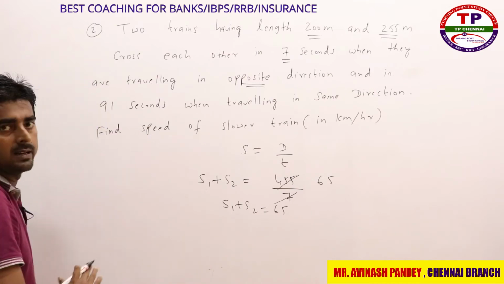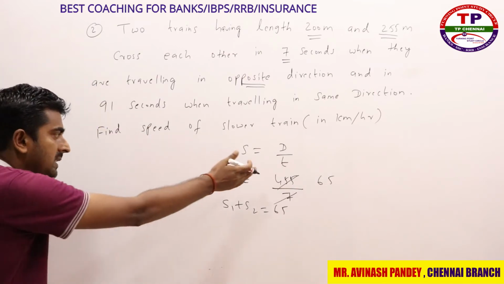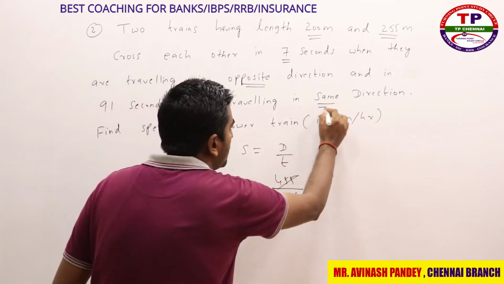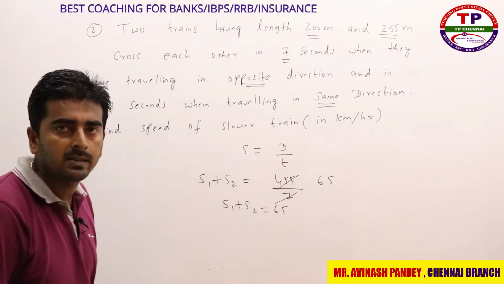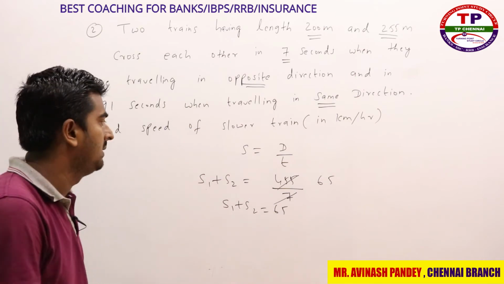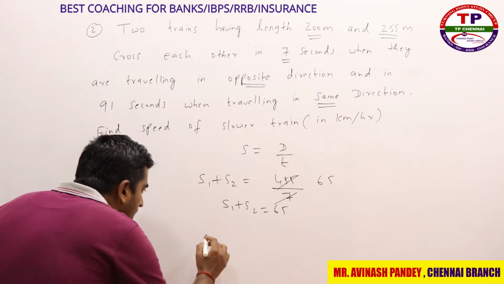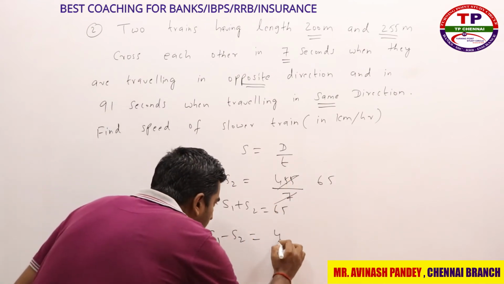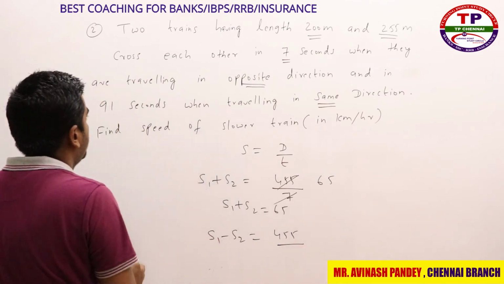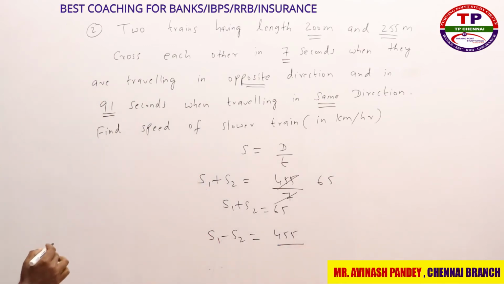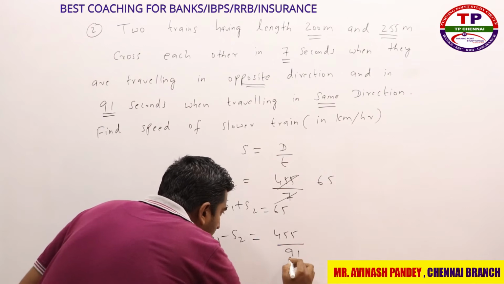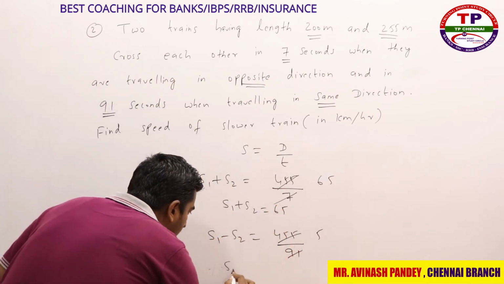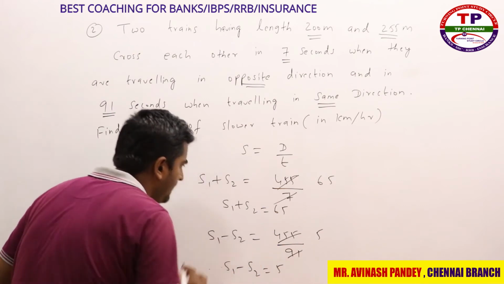Now come to the second case. The distance is the same, but here both the trains are traveling in the same direction. Whenever two trains are traveling in the same direction, the relative speed is nothing but the difference of the speeds. So S1 minus S2 is equal to the distance, which is 455, and the time they have given is 91 seconds. So 455 by 91, it will go 5 times. So S1 plus S2 is equal to 65, and S1 minus S2 is equal to 5.